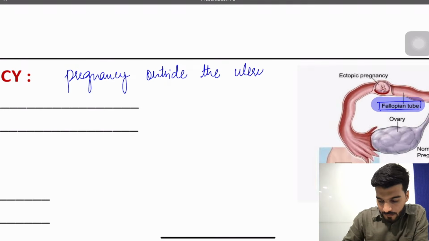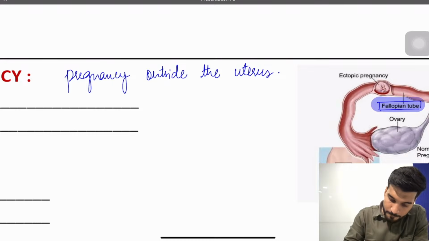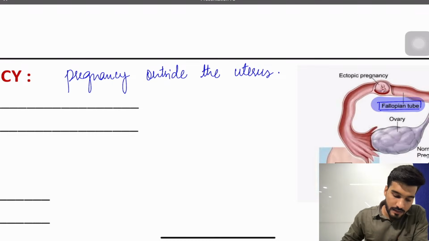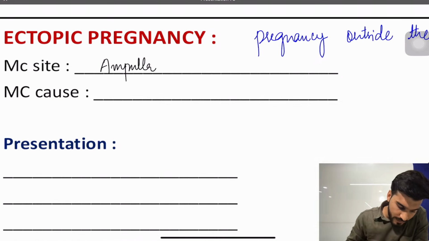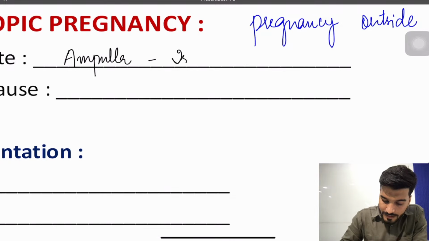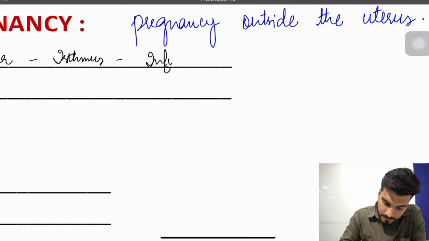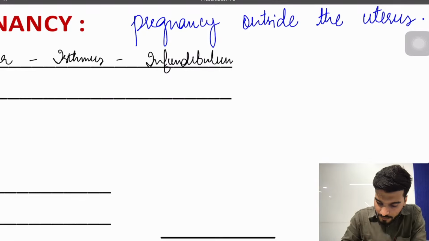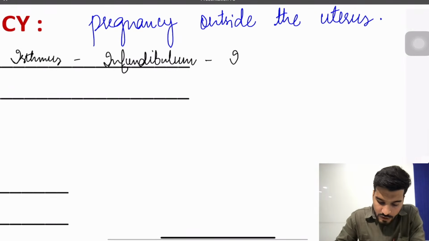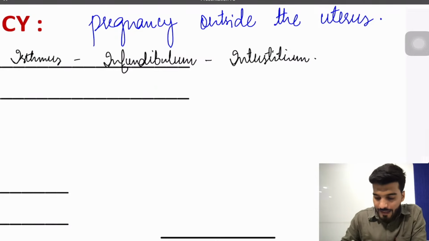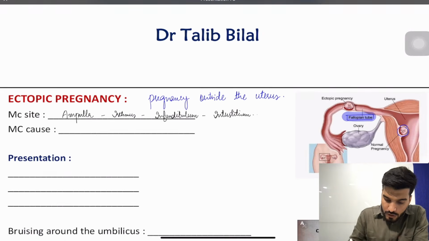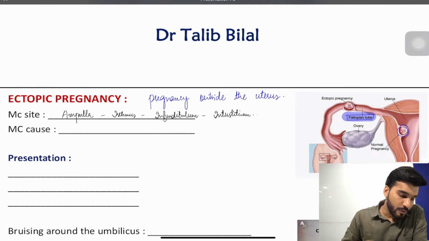And the most common site in the fallopian tube is going to be the ampulla, followed by the isthmus, then the infundibulum, followed by that the interstitium. Is that clear? So the most common site is the fallopian tube, and the most common site in the fallopian tube is going to be the ampulla.